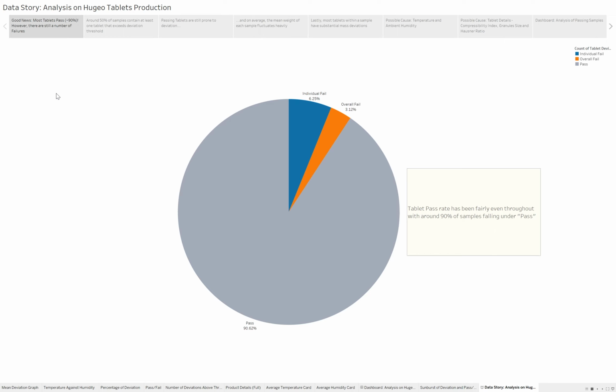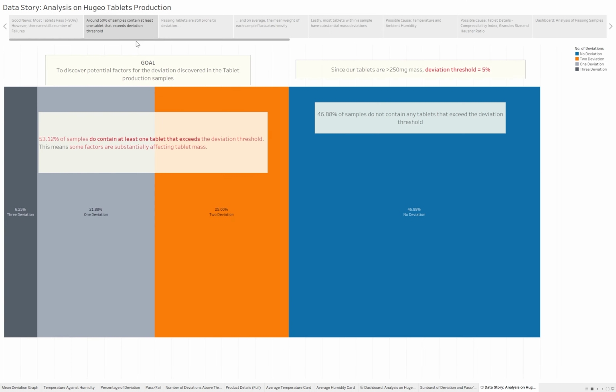Let's start off with some good news. As you can see in this pie chart of pass and fail types, the pass rate is quite even throughout, with around 90% of the samples falling under pass. Next, in the 100% stack bar chart, we find that around 50% of the samples contain at least one tablet that exceeds the deviation threshold of 5 to 10%.